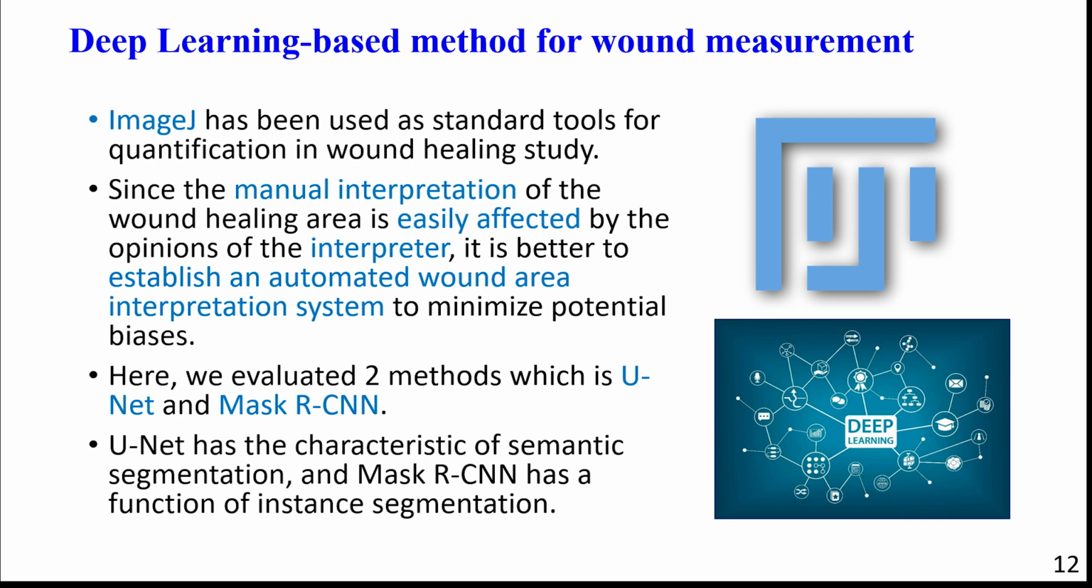study. However, since the manual interpretation of the wound area is easily affected by the opinions of the interpreter, it is better to establish an automated wound area interpretation system to minimize potential biases. Therefore, here we evaluated 2 methods, which are UNet and Mask R-CNN. UNet has the characteristic of semantic segmentation, and Mask R-CNN has a function of instance segmentation.